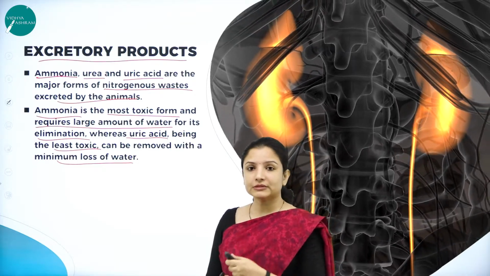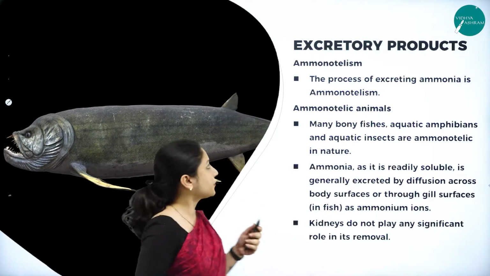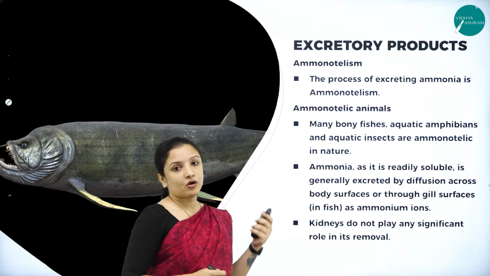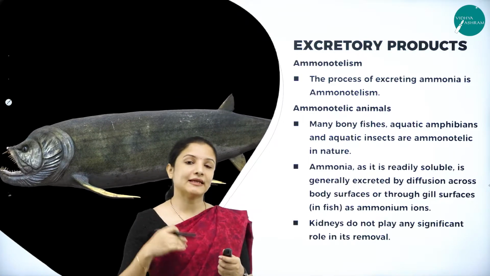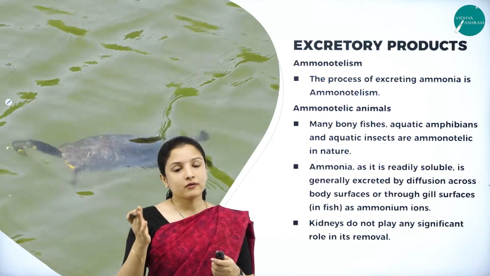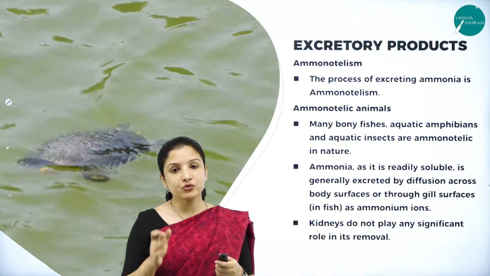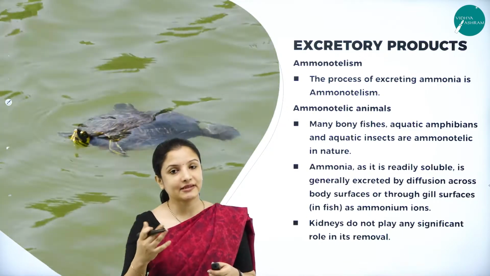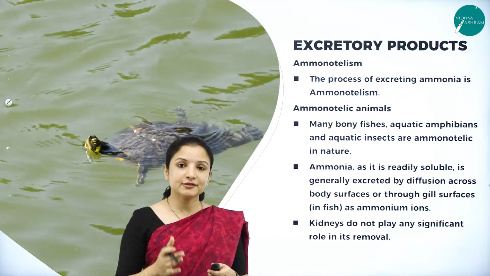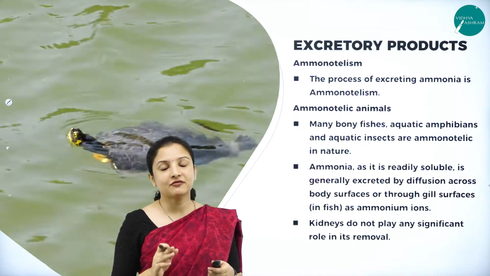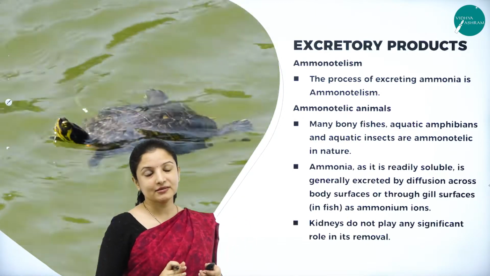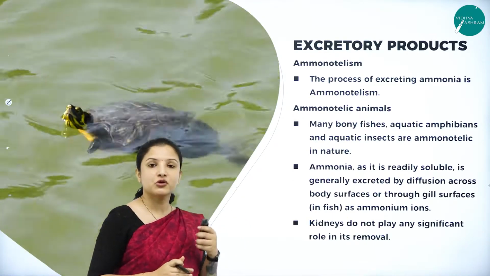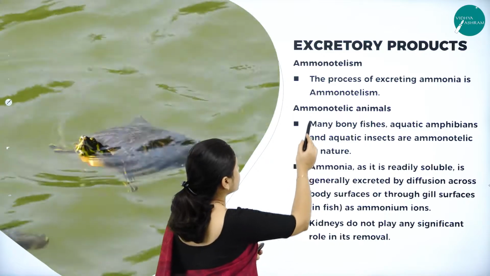So now, since we know the excretory products, based on the type of excretory product, whether an animal is excreting ammonia or urea or uric acid, the animals are classified into two types. One is ammonotelic animals and the other is uricotelic animals. We shall study about these one by one.